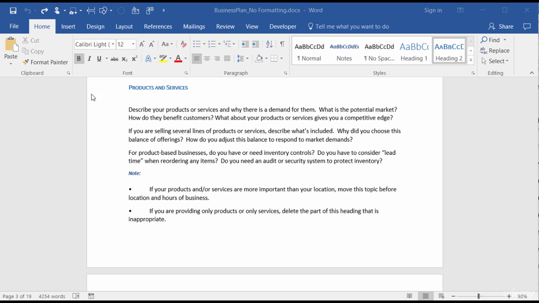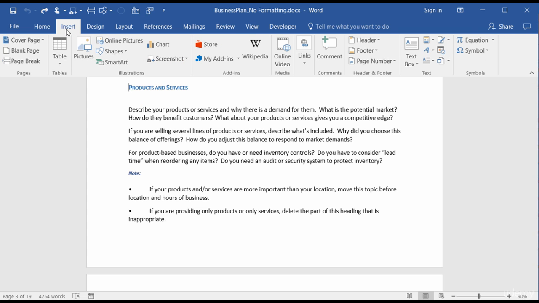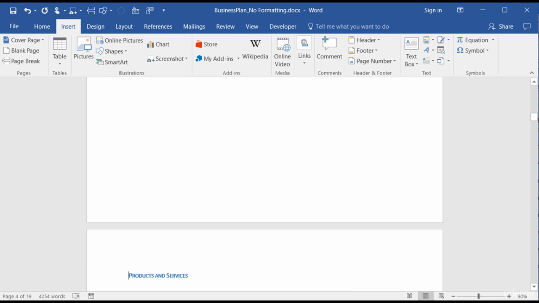Well, you could either come into the document, and I'll click right before products and services, and then on the Insert tab over here on the left hand side you have Page Break. Or what I do is I press Ctrl Enter on the keyboard. Either way works. Alright, let me go ahead and undo that.